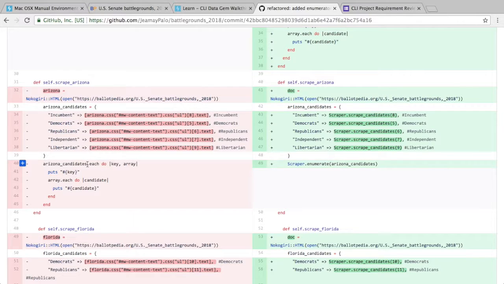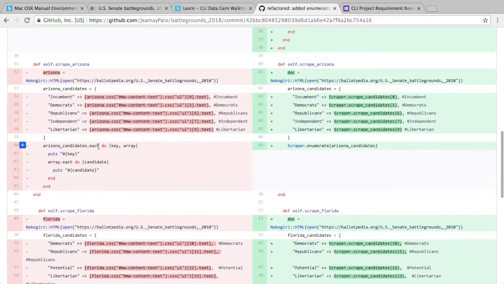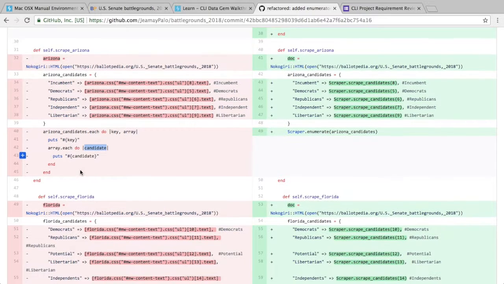And then after that, originally I would just return the hash, but because I wanted it in a list format, so that when I called it in my CLI it would give me a list of all the candidates, I iterated it using each do. I started researching how to iterate the key if the value is an array. It basically showed me that I would have to do the iteration twice: one for the key, and then the other to iterate the array so that it'll then puts out each candidate.